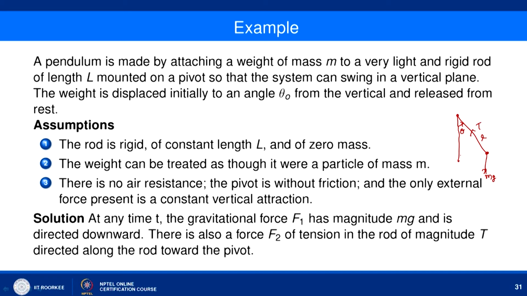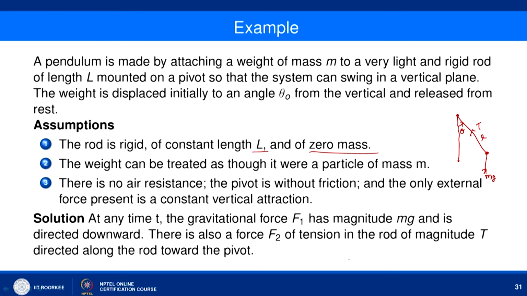The weight is displaced initially to an angle theta naught from the vertical and released from rest. The assumptions are the following: the rod is rigid, of constant length capital L, and of zero mass. Second, the weight can be treated as a particle of mass m. There is no air resistance, the pivot is without friction, and the only external force present is a constant vertical attraction.